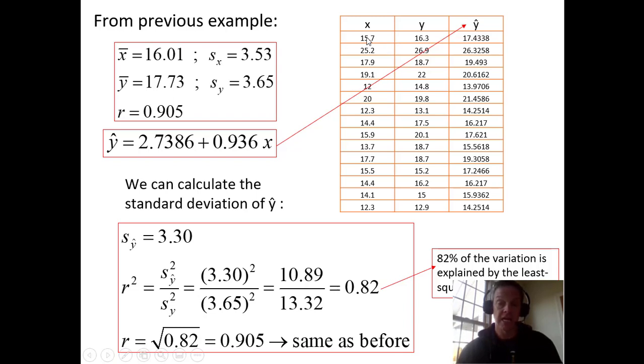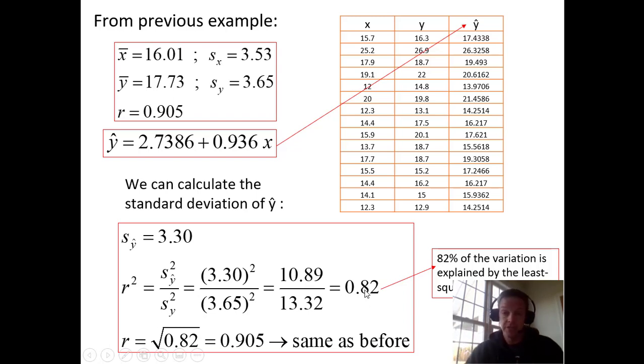So this person actually had 15.7 and the other one was 16.3, but using our equation, we might predict it to be 17.4. Sometimes the prediction is good, sometimes it's not. On the next one, it predicted 26.3 and it was actually 26.9. We calculate the standard deviation of these y hat numbers, square that, and divide by the standard deviation of the y numbers, and we get an r squared of 0.82.